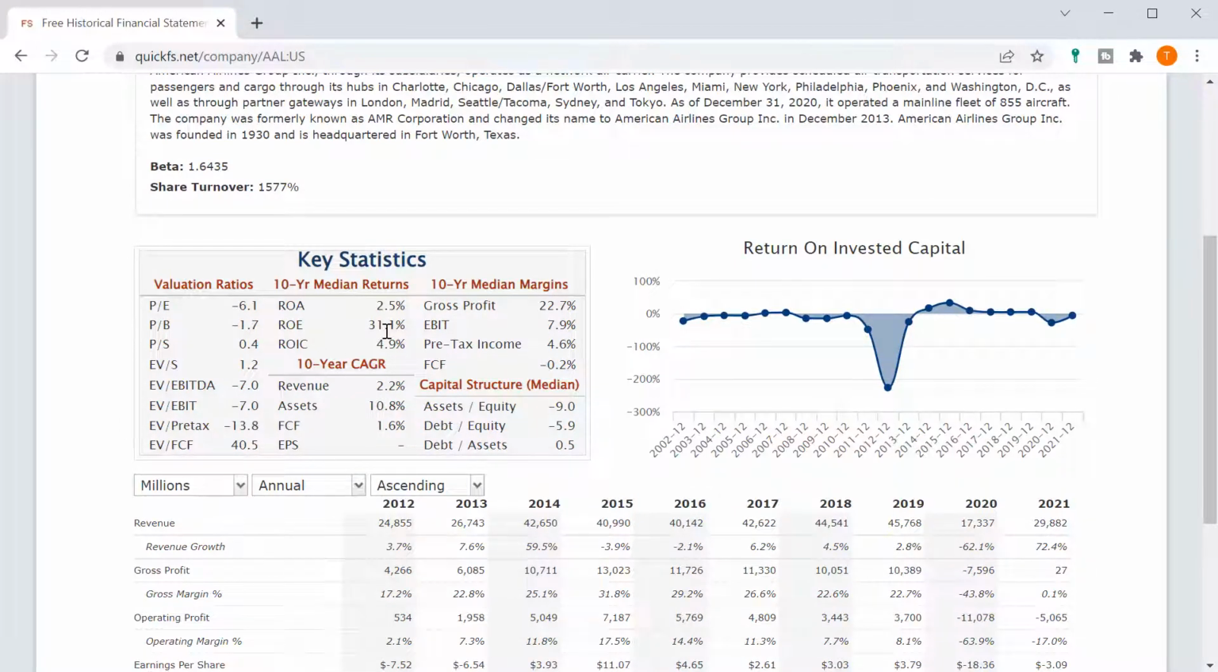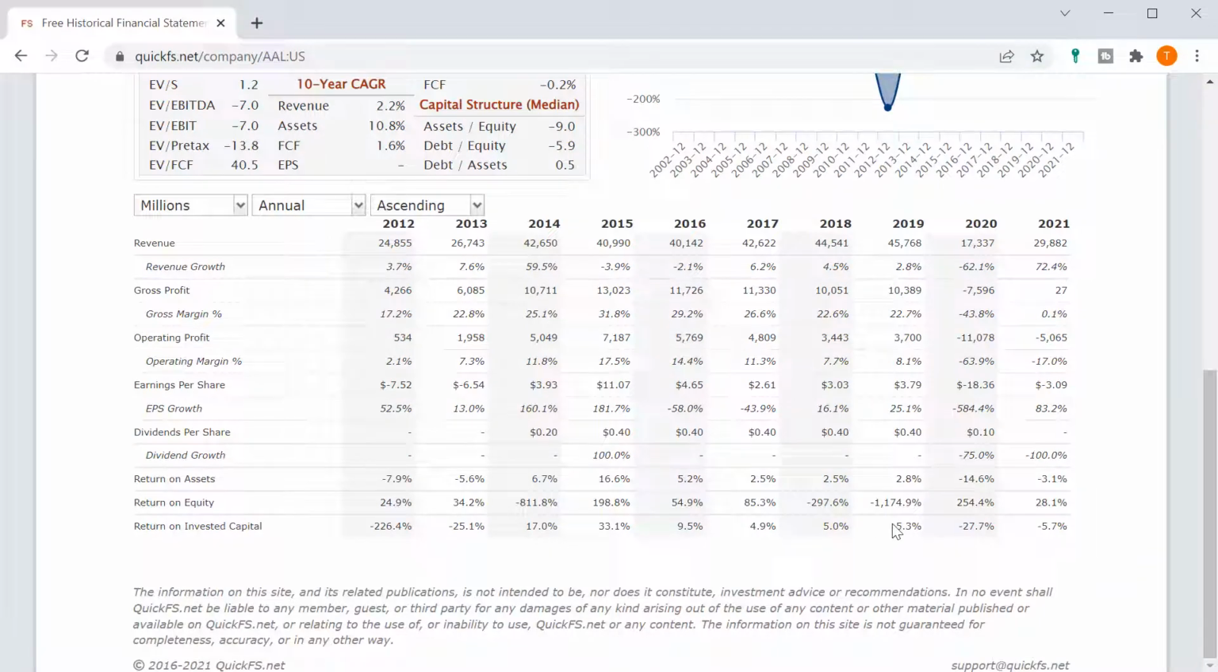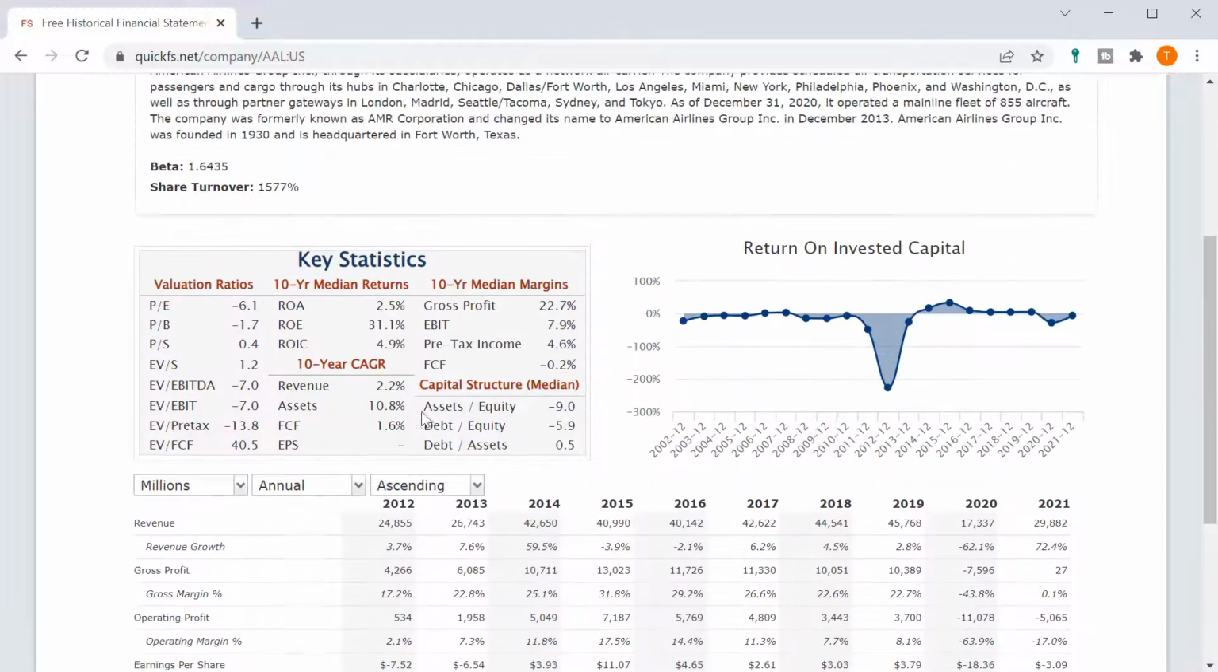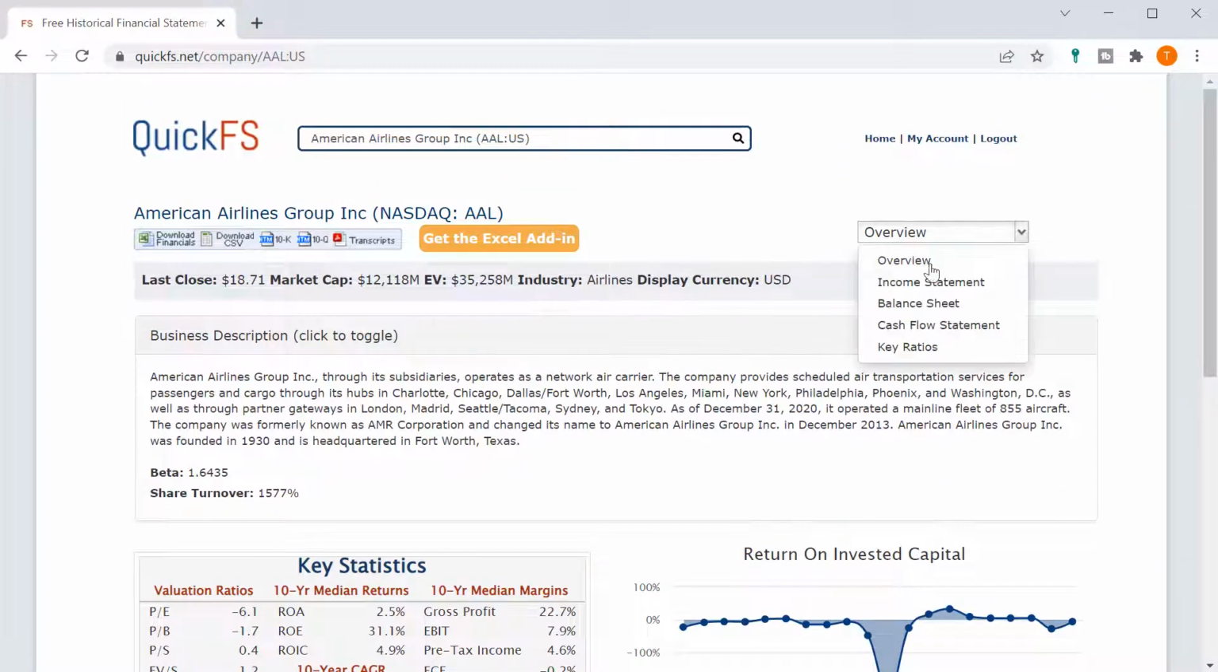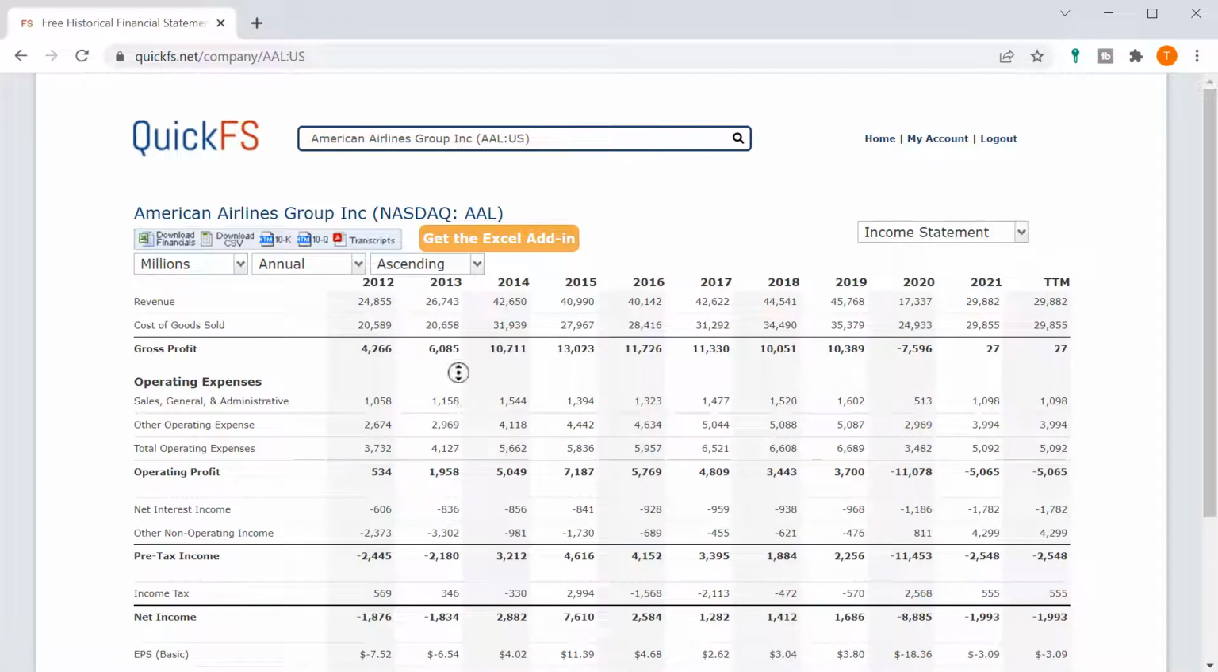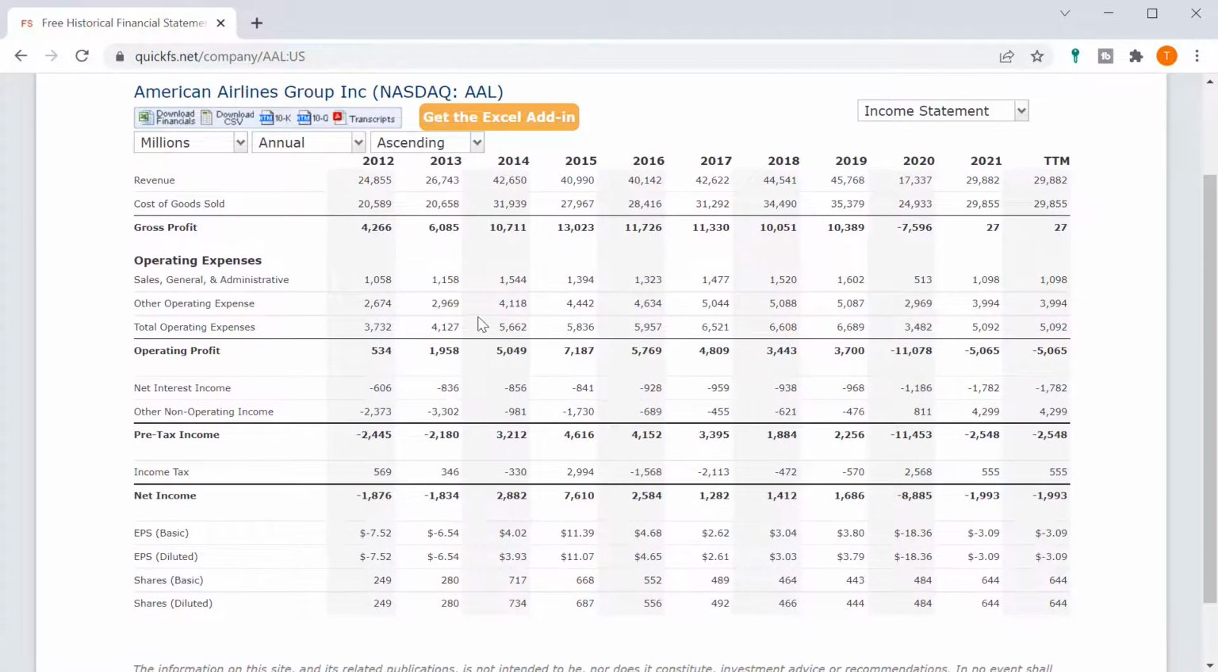This return on equity can't possibly be right because it's averaging out so many losses with positive years. This company's just way too cyclical. There's no way I would invest in American Airlines, already based upon the first 2 minutes I've seen here. Let's see if we can find something redeeming.